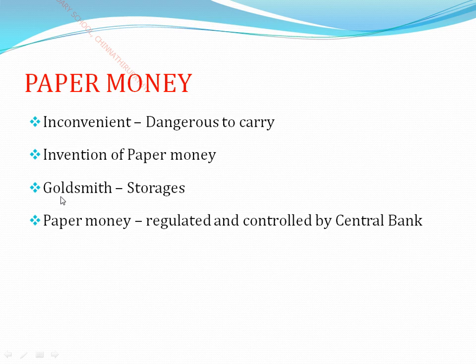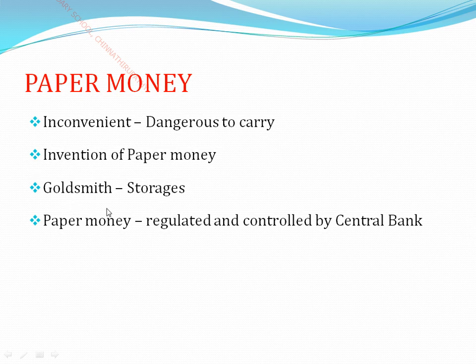So the first originator of paper money in the early period was the goldsmith. Children, see here, paper money is regulated and controlled by the Central Bank of India, which is nothing but the Reserve Bank of our country. The development of paper money started on the basis of storage of gold, and receipts were issued by the goldsmith. For their storage, the receipts of the goldsmith were a substitute for money.